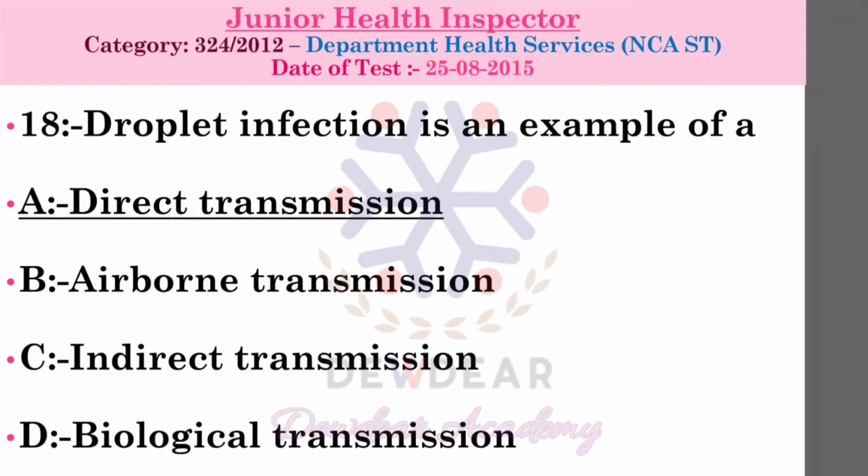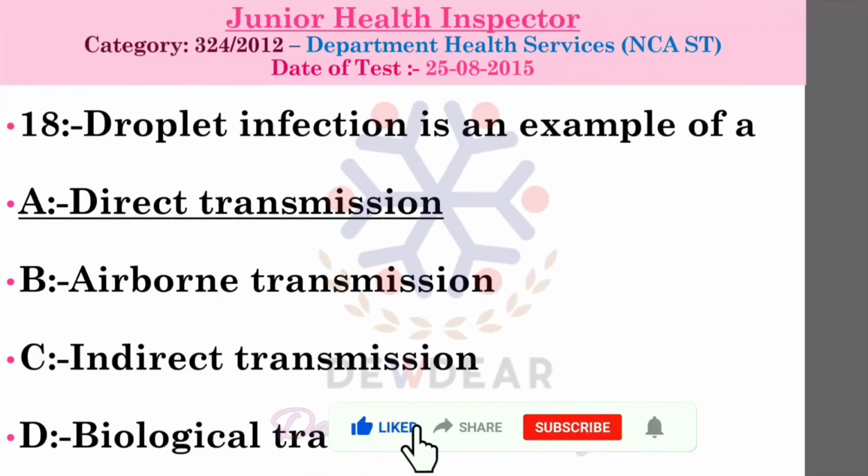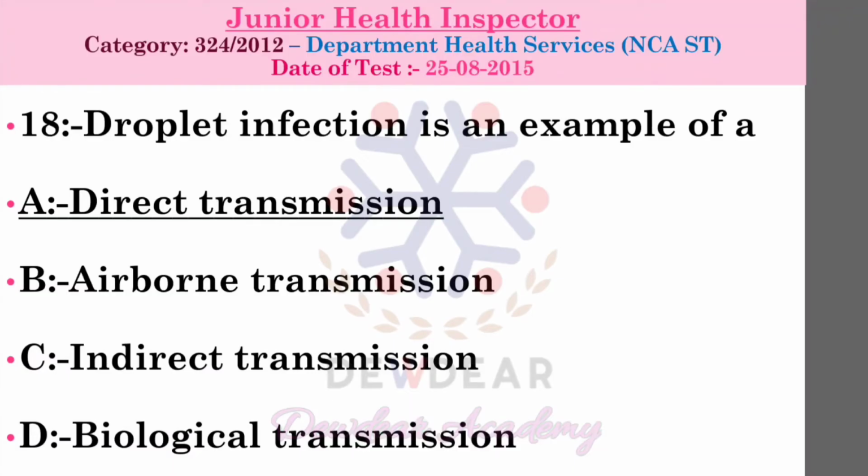Then biological transmission. Biological transmission is a vector transmission. That is, the agent propagates within the vector. When a pathogen reproduces in a biological vector, that transmits the pathogen from one host to another. Usually arthropods are the main vectors for biological transmission. Example, biological insect vectors include mosquitoes. Then what are vectors? Vectors are nothing but the vehicles by which the parasites are transmitted from one host to another.